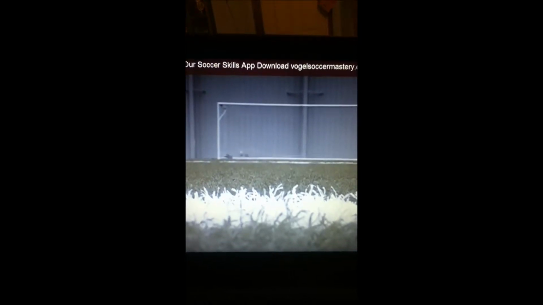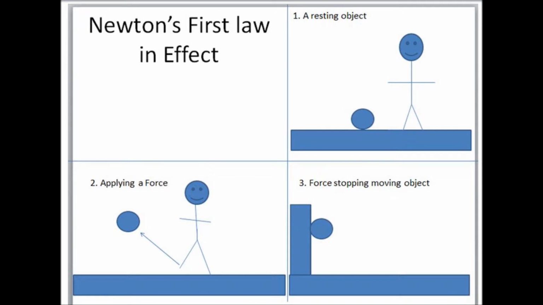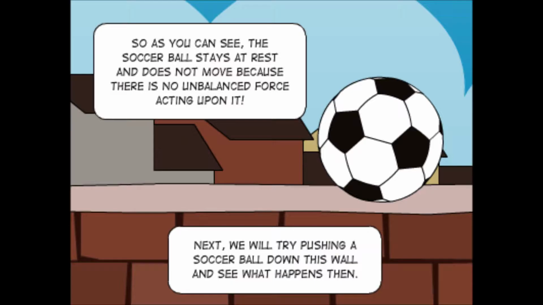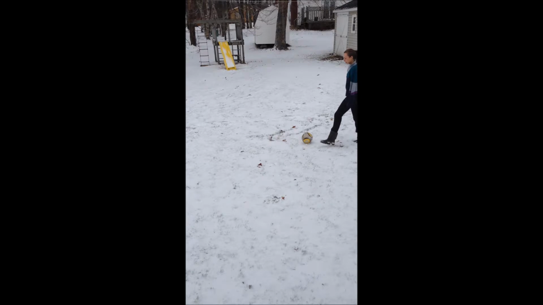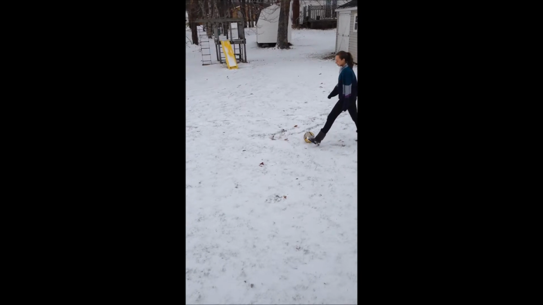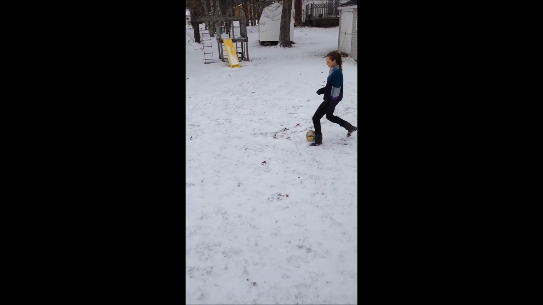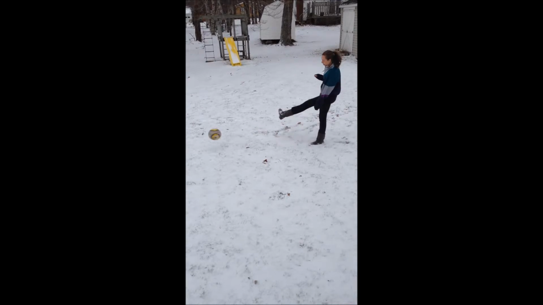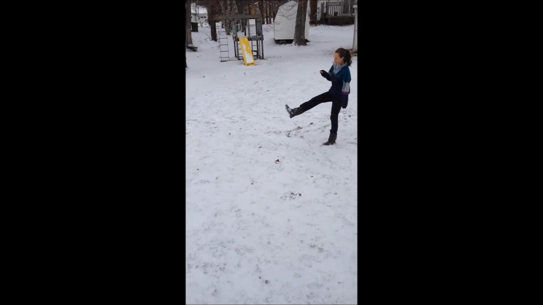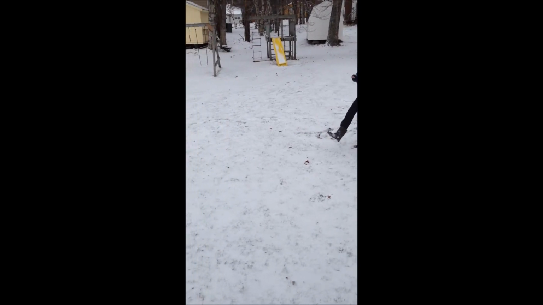When kicking a soccer ball, all three of Newton's laws are present. The first law states that any object at rest will tend to stay at rest, and any object in motion will tend to stay in motion, unless acted on by an unbalanced force. This applies to soccer because before kicking a ball, it is at rest. In soccer, the unbalanced force is usually the foot. Once the ball is kicked, it would stay in air, but because of friction and gravity, the ball will eventually slow down and drop to the ground, like we previously mentioned using the force diagrams.